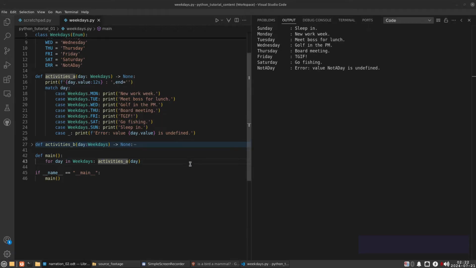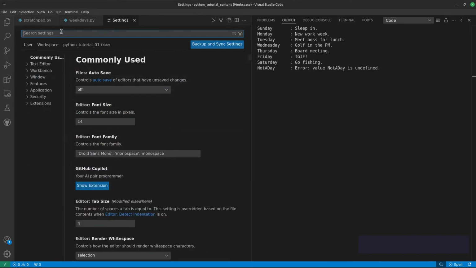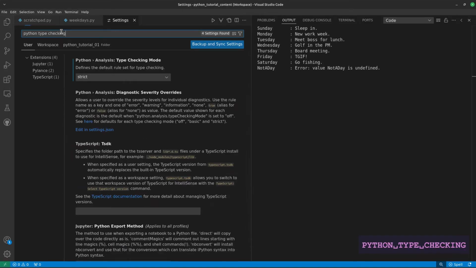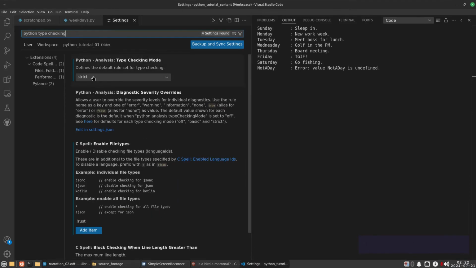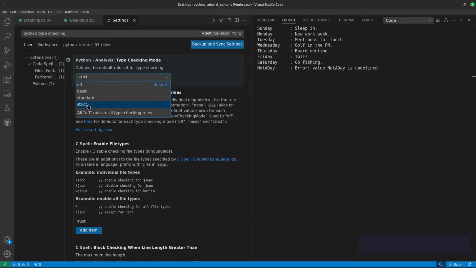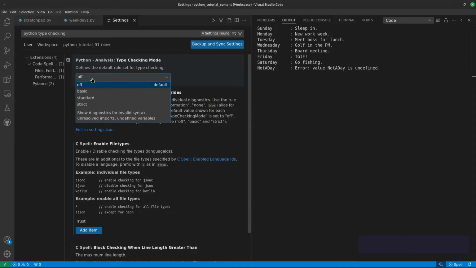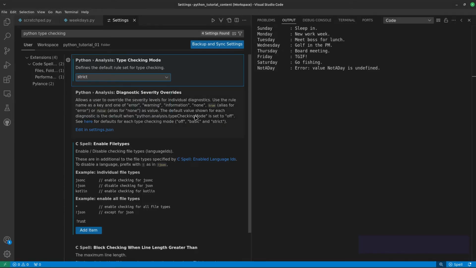Enter control comma and enter Python type checking. You have the choice of using the strict version or no type checking at all, your choice. As you learn Python, it might be desirable to turn off this feature to avoid some annoying messages and only gradually increase the level of checking.